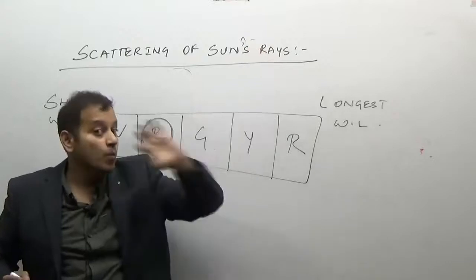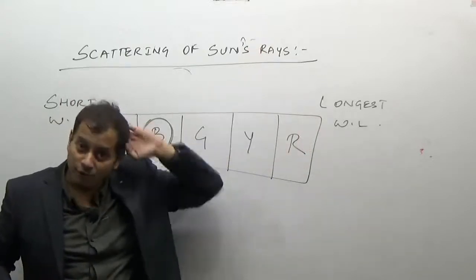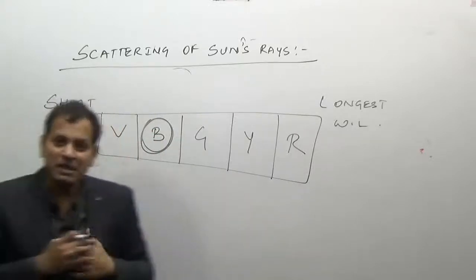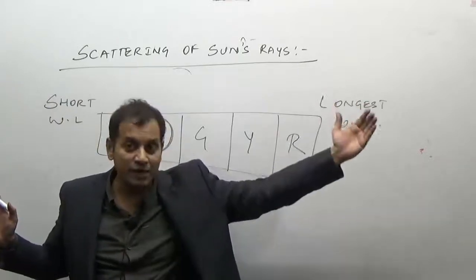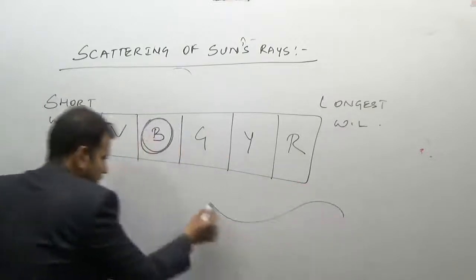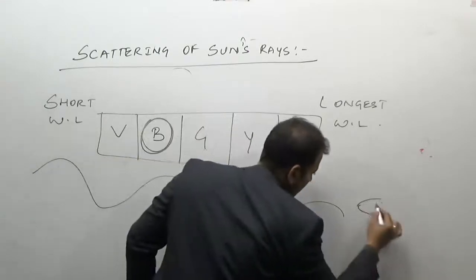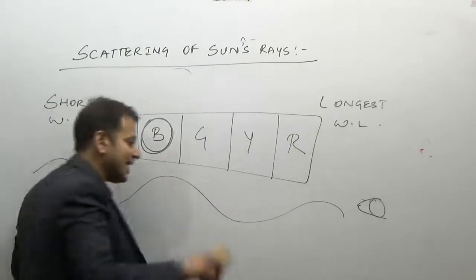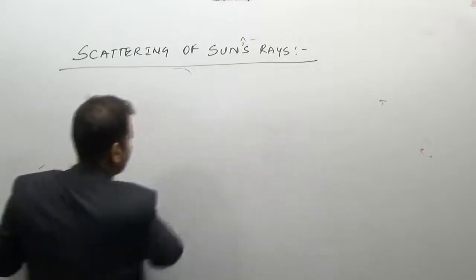And hence the sky color is blue. But when the sun is at the horizon during sunrise and sunset, obviously the blue and violet light will be scattered most because their wavelength is less. But they are scattered to such an effect that we cannot see them, as the sun is very far away and they have short wavelength. But the red light, which has a large wavelength, can travel such a large distance and we can see it through our eyes. This can be seen by us. Okay, and as a result of this, during sunrise and sunset,